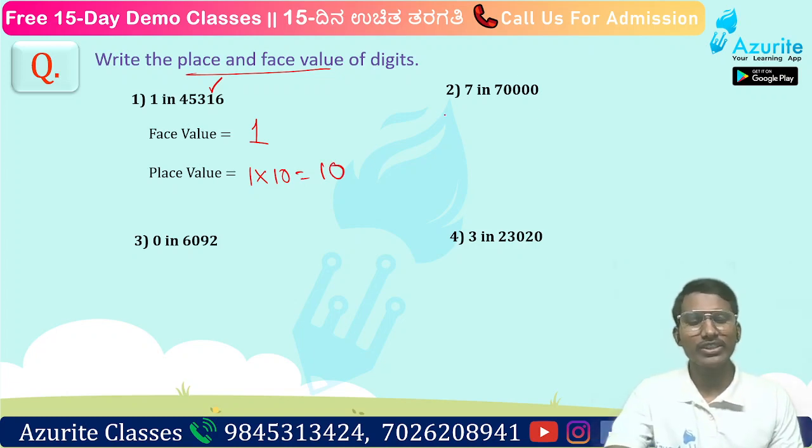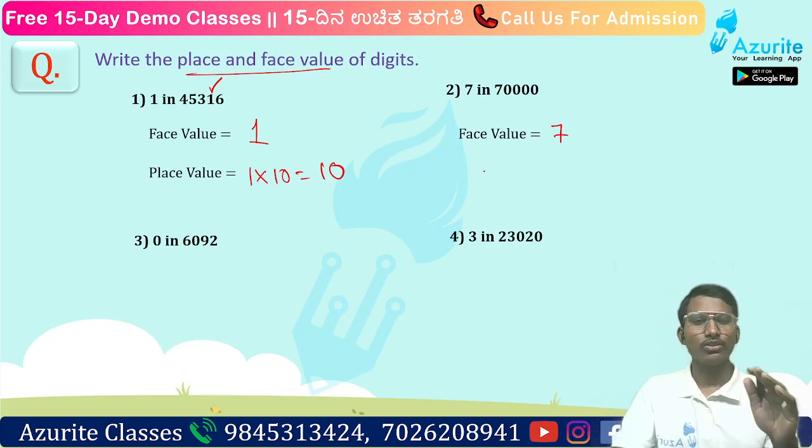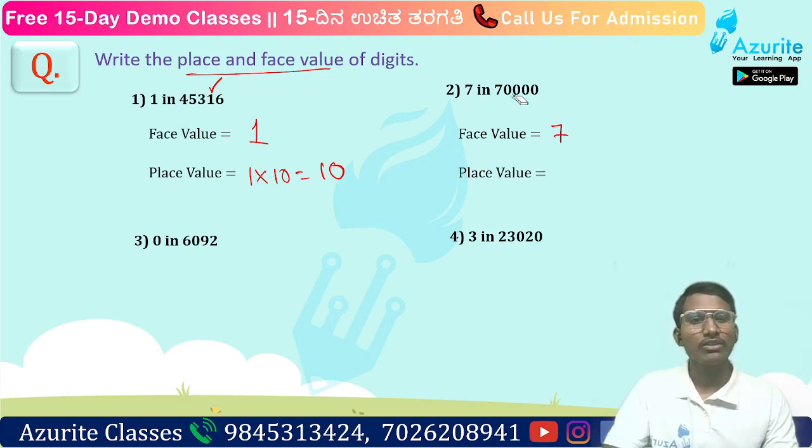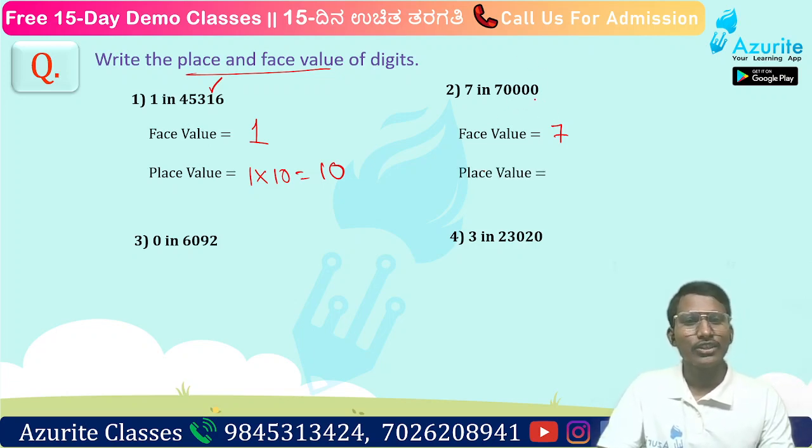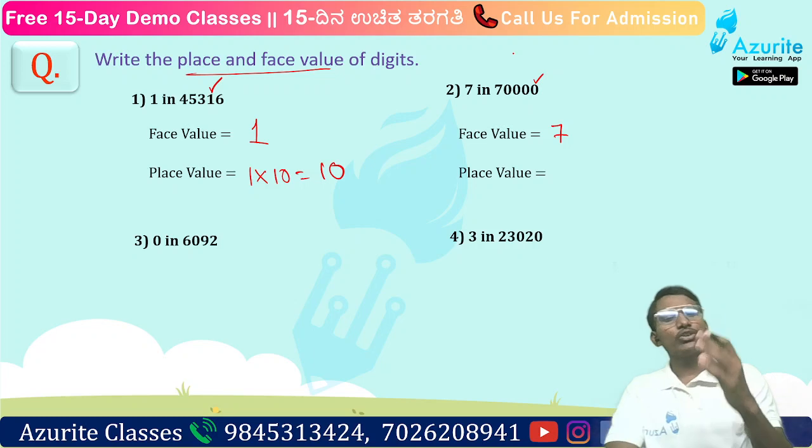Now what about the second question? Can anyone tell? What is the face value of 7 in this number? 7 means the face value will be 7 only. Now what about place value? At which place is it? Okay.